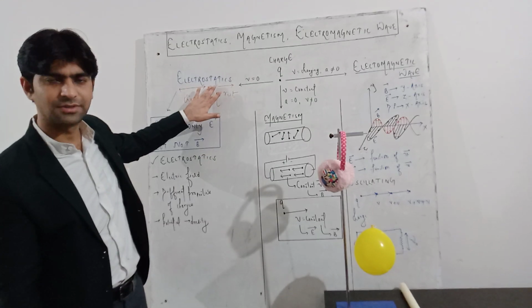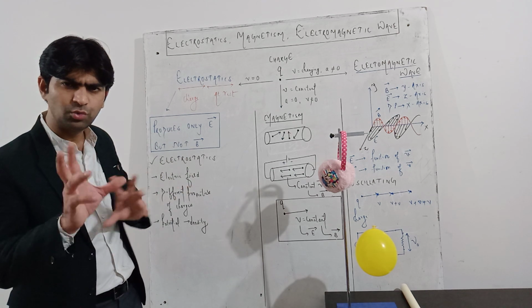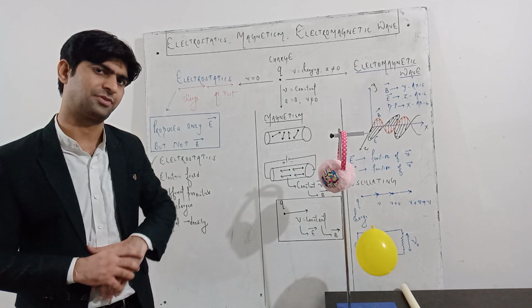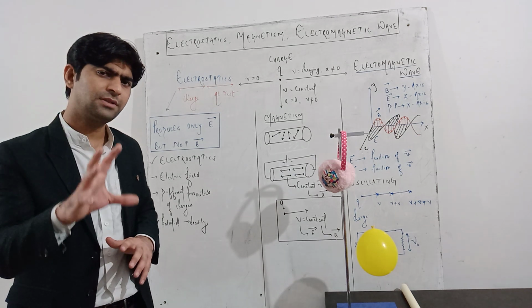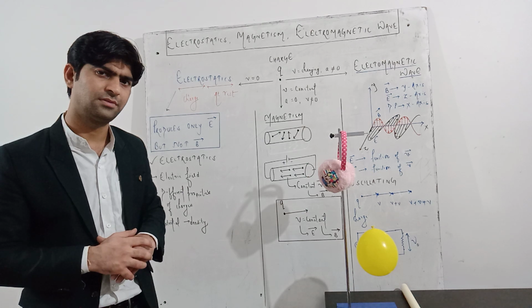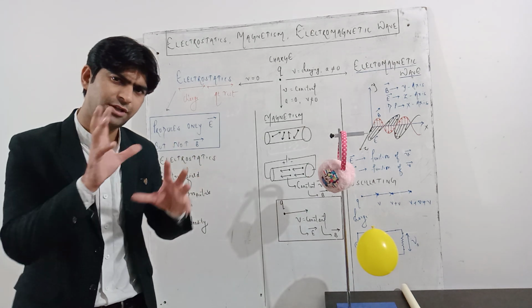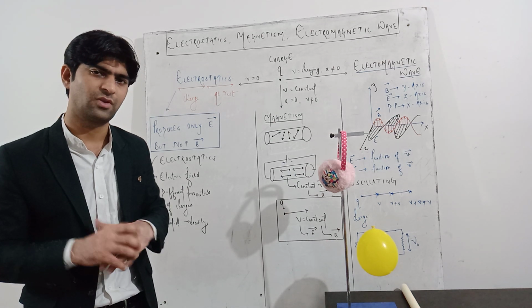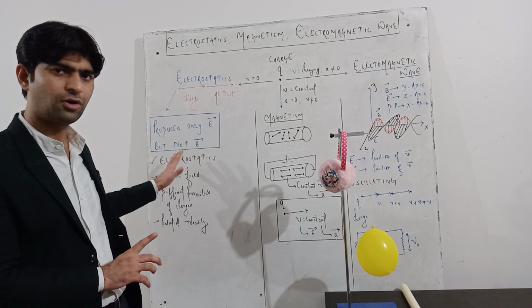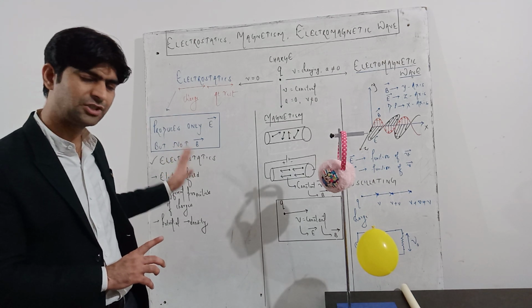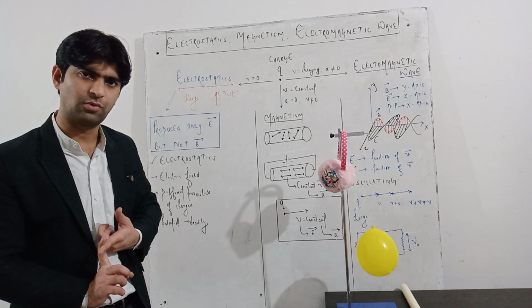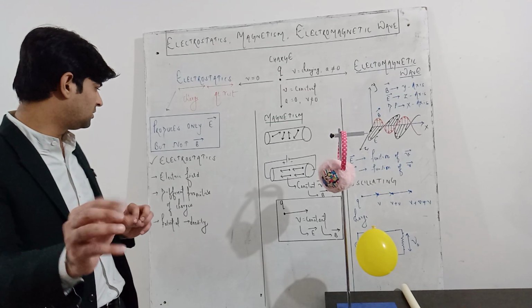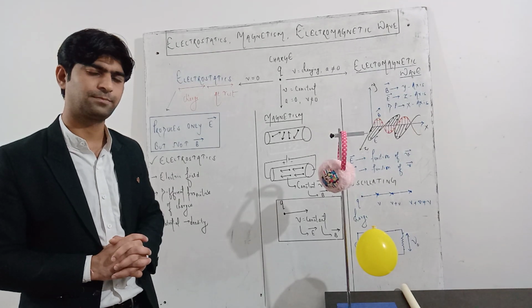electro and statics. Electro means something related to the electric field, and static means the position of charge is at rest. So whenever the charge is at rest, the study of the charge at rest will be termed as electrostatics. Whether you discuss the electric field of the charge, the potential of the charge, the charge density of the charge, or the different properties of charges.